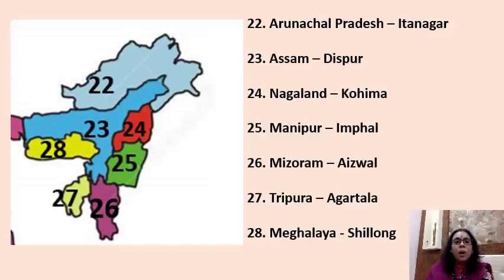Now children, you can observe one thing. You can see this blue color is Assam, right? So Arunachal Pradesh, Nagaland, Manipur, Mizoram, Tripura and Meghalaya, they are all the neighboring states of Assam. Assam is surrounded by Arunachal Pradesh, Nagaland, Manipur, Mizoram, Tripura and Meghalaya. Of course, West Bengal is also there. It is surrounded by 7 states.